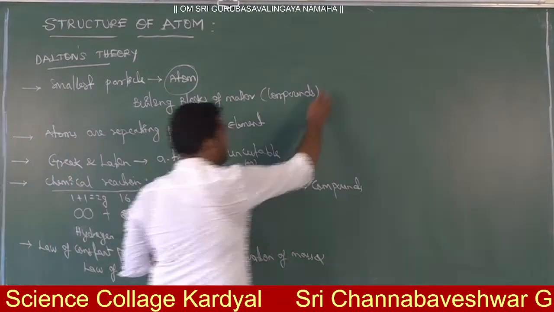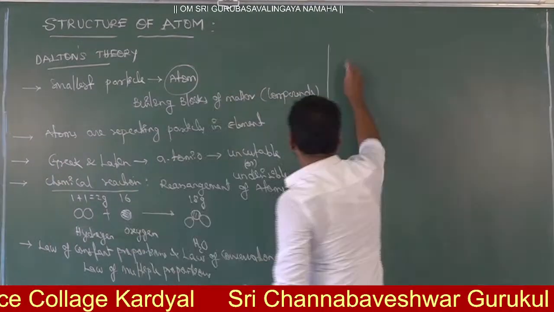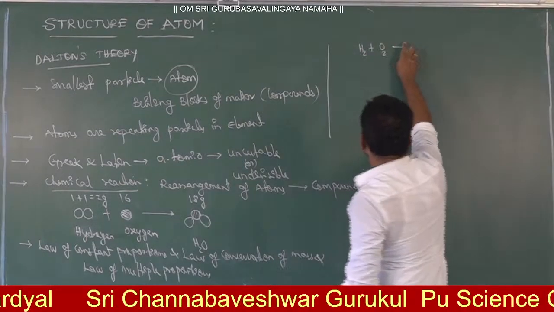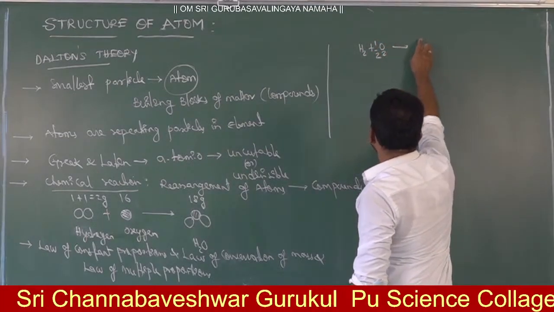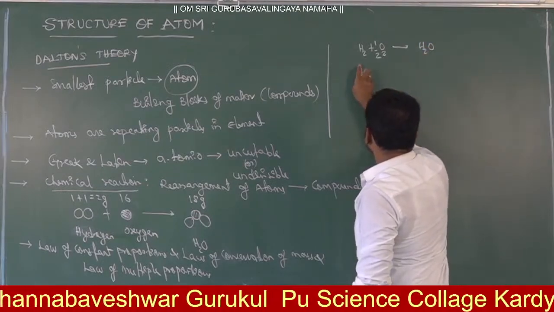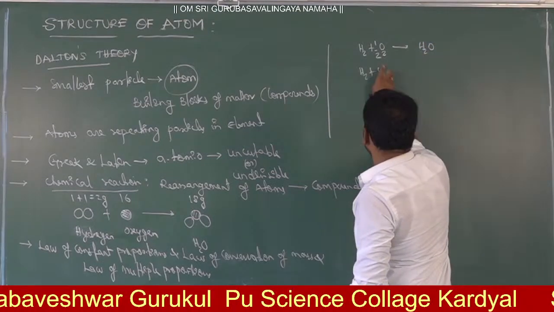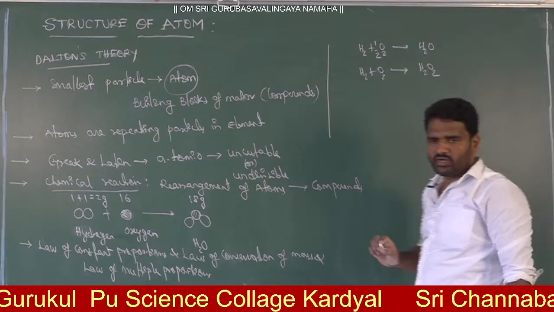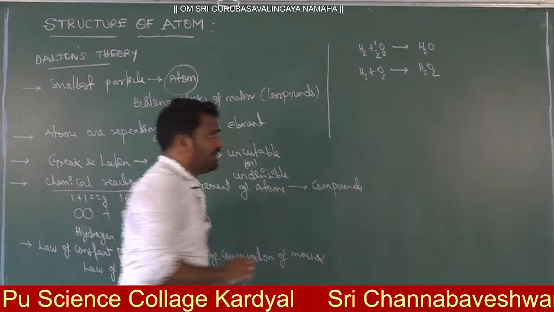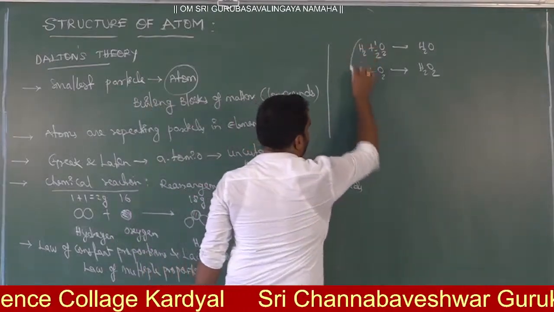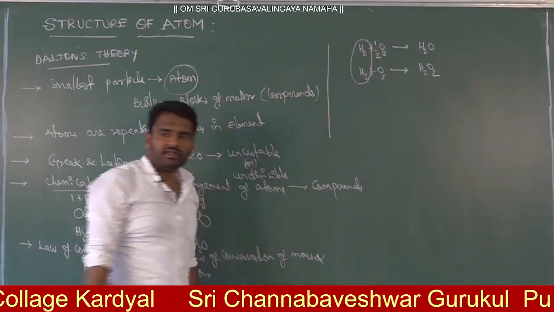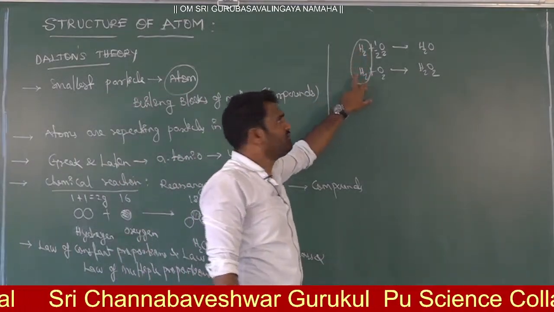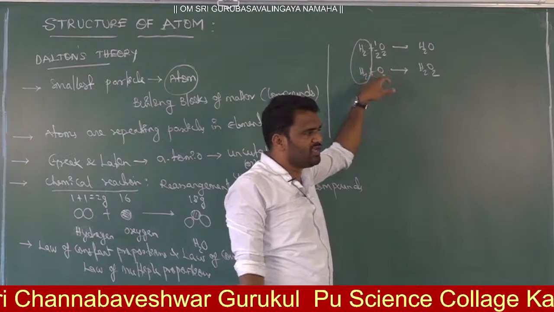For example, let me give an example of the law of multiple proportions. H2 plus O2: if I have half O2, then I get water. If I have H2 plus O2, then I get H2O2. So what is the law of multiple proportions? Multiple proportion means you need to keep one of the elements constant. Here we are keeping H2 constant, and I am changing only oxygen.